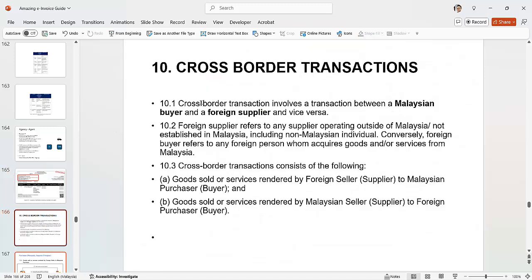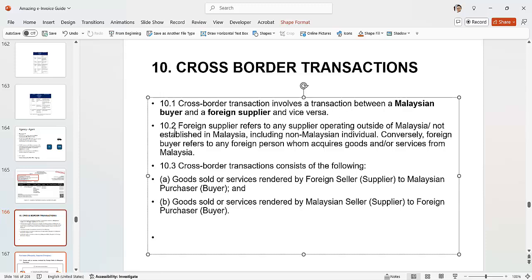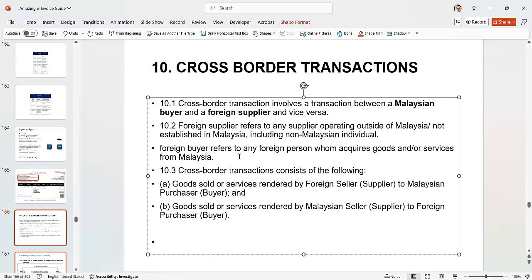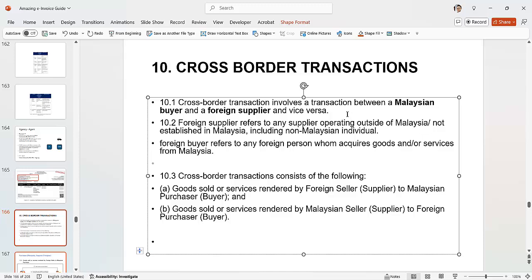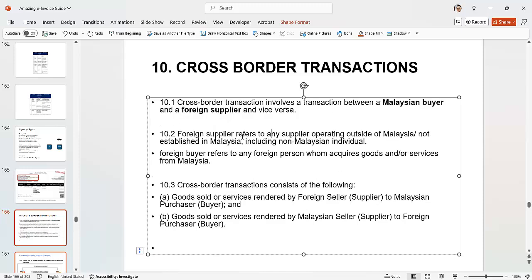Okay, the last part is cross-border transaction, right? It involves a transaction between a Malaysian buyer and a foreign supplier. So a foreign supplier refers to any supplier operating outside of Malaysia, not established in Malaysia, including non-Malaysian currency. Foreign buyers, of course, are those who buy from a foreign country.